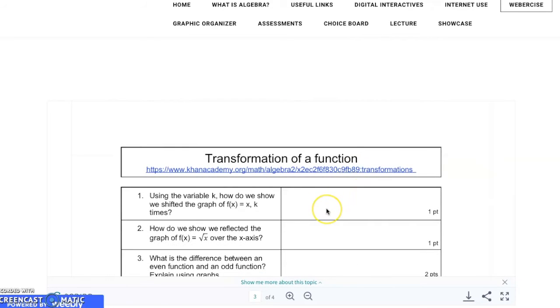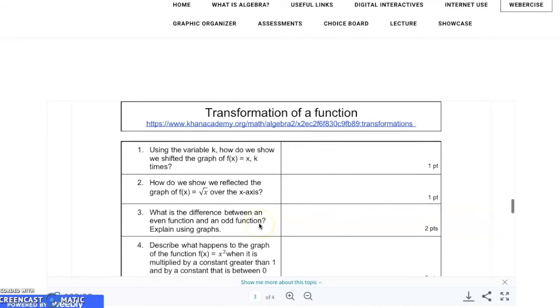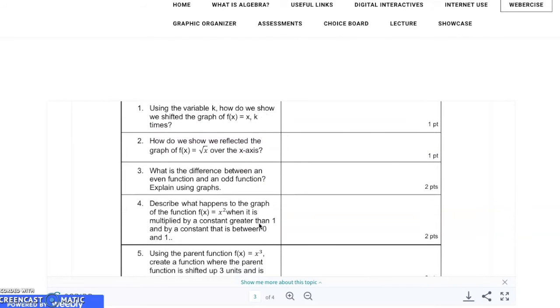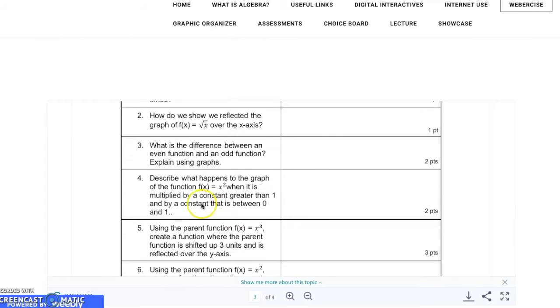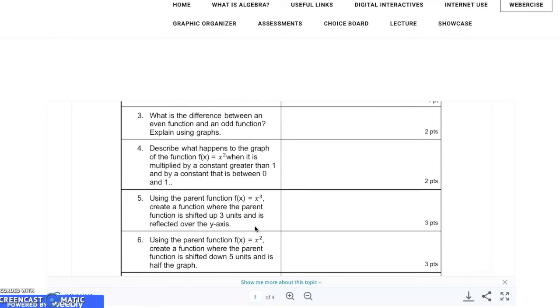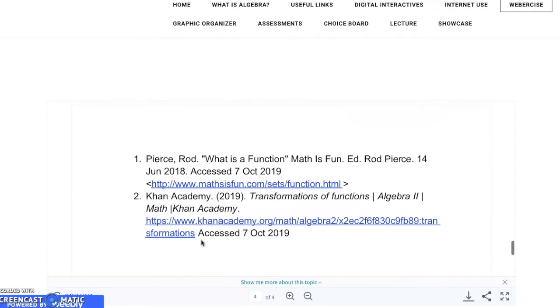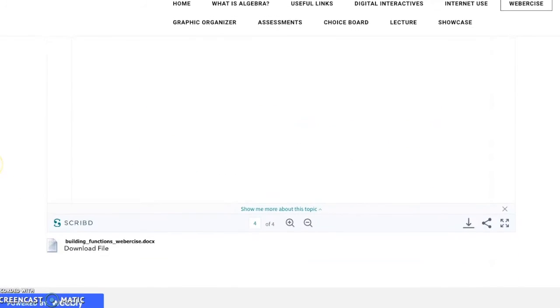In addition, we'll be learning more about transformation of a function. So I can see I have a link to a Khan Academy video. We will be using Khan Academy a lot to be able to learn about these different transformations. And once you look through that video, you will be able to learn and understand the topic of building functions forwards and backwards. So here I'll be giving you different transformations and asking you to describe them to me. Also, you'll be given parent functions, and you will be creating functions after you do these certain transformations, and so forth. And I have my sources here for that activity.